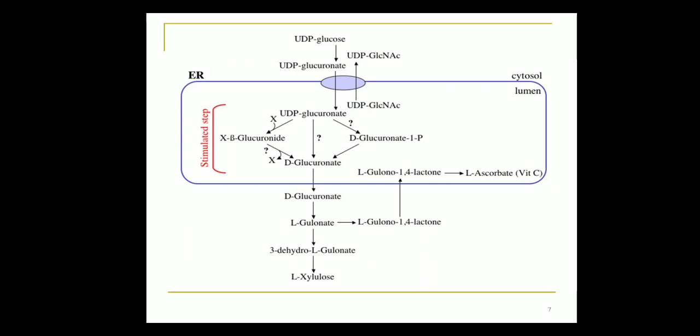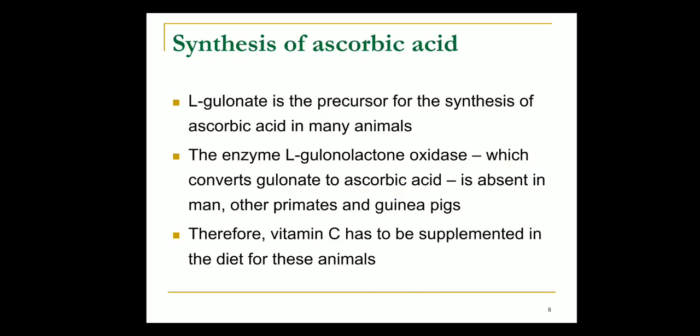L-gulono-1,4-lactone, then ascorbic acid is synthesized. So L-gulonate, as I told you in the pathway, is the main precursor for synthesis of ascorbic acid in animals. L-gulonolactone oxidase is the enzyme that converts gulonate to ascorbic acid. This is absent in man, so we are not synthesizing vitamin C. That is why we consume dietary sources. We lack this enzyme, L-gulonolactone oxidase, so we can't synthesize vitamin C.